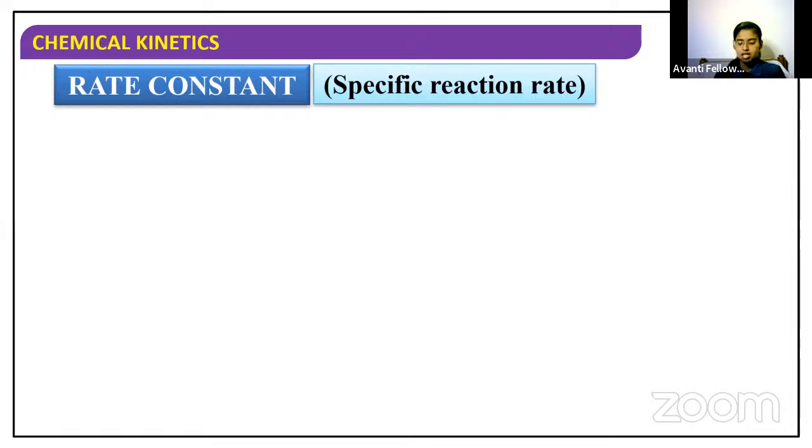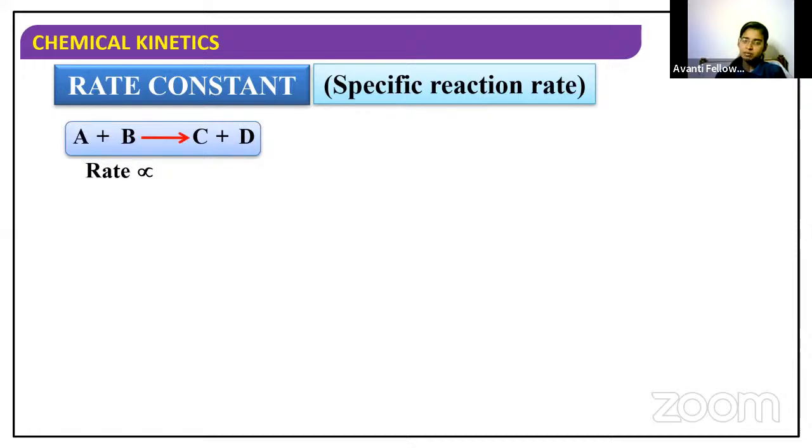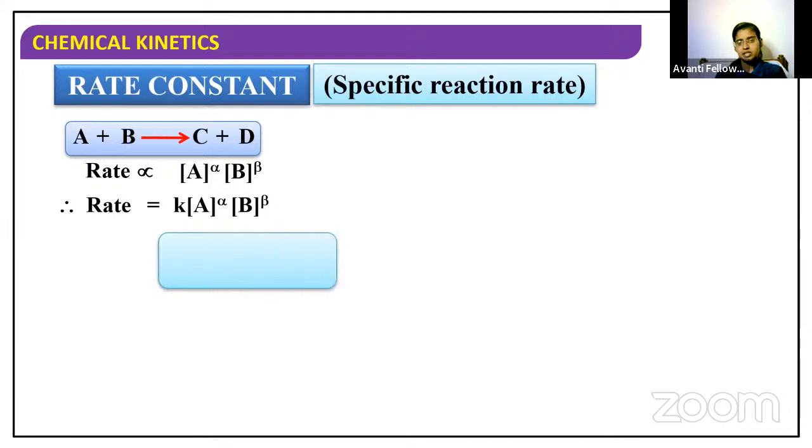Suppose if I have A plus B giving C plus D reaction, the rate of this reaction is directly proportional to the concentration of the reactants raised to their stoichiometric coefficient. And here I am going to take that stoichiometric coefficient as alpha and beta. So rate is equal to, if I remove that proportionality symbol, I will introduce a constant. That constant is called K, which is nothing but the rate constant.